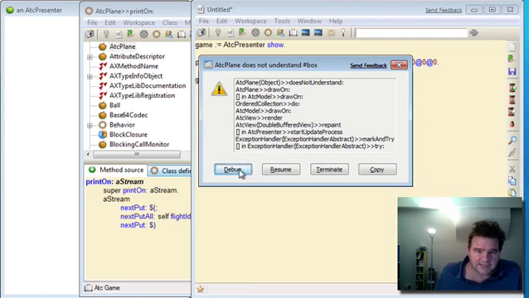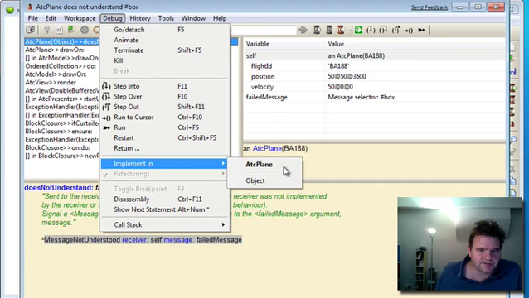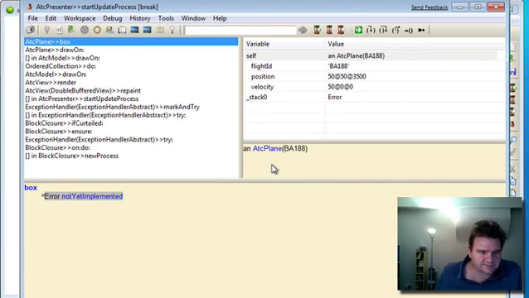Okay, ATC plane does not understand box, that's fair enough. I'm going to debug that now. And let's implement that box method in ATC plane. So we have a position, let's draw a box around that position.